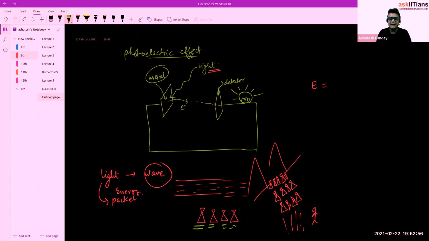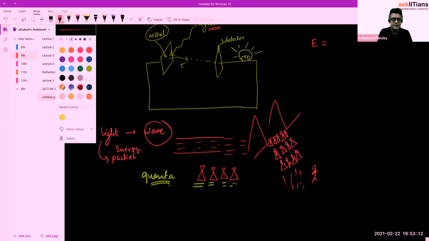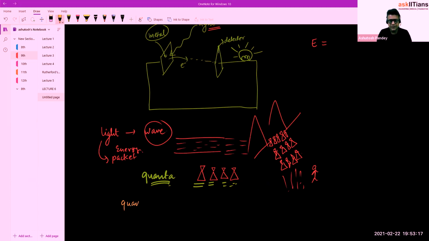He called these packets quanta. In the case of light there's a special name: he proposed them as photons. So light quanta are called photons. Otherwise, the smallest unit quantity is called a quanta.